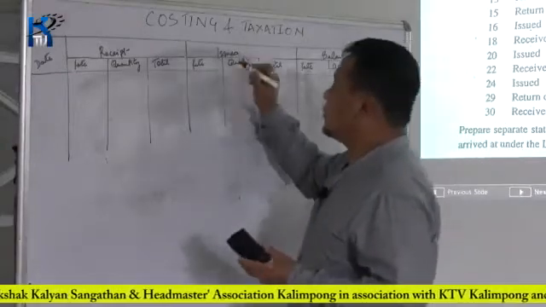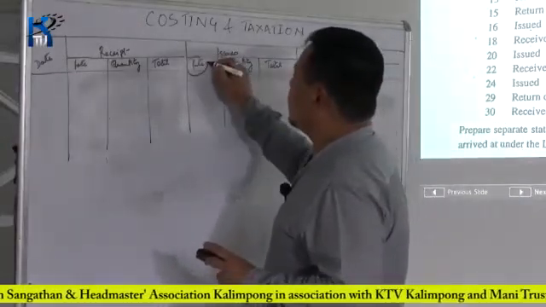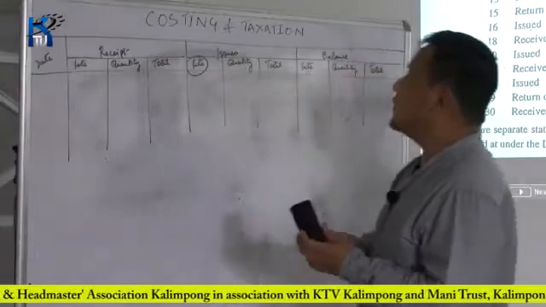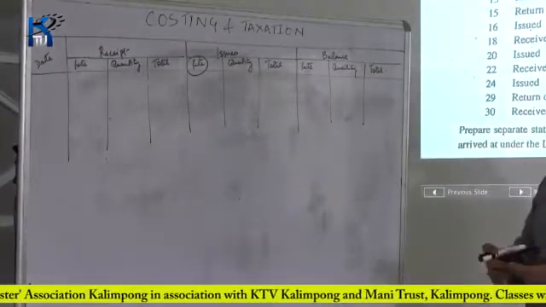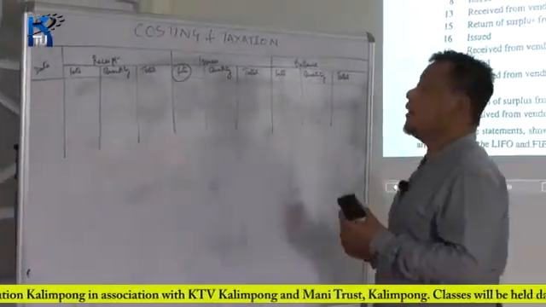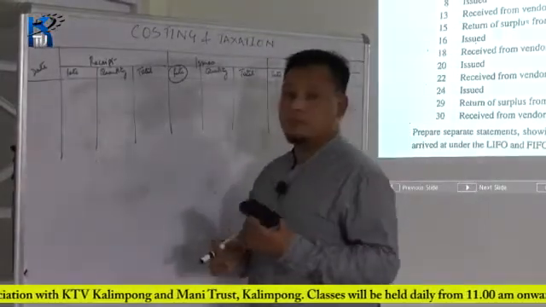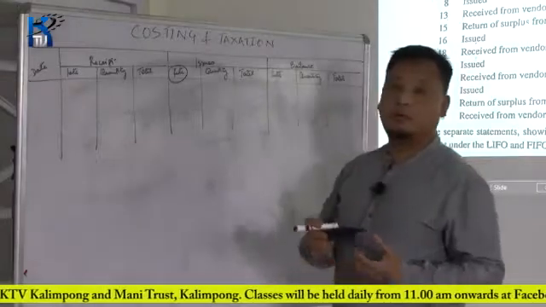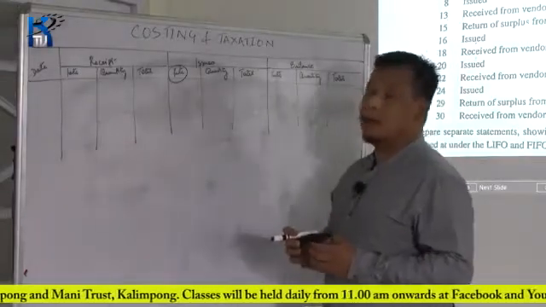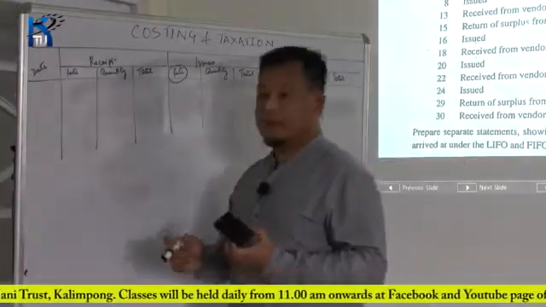But regarding issues, you have to consider the rate at which the materials are being issued, because most of the times when the purchasing department procures goods from the market, they procure it at different rates.